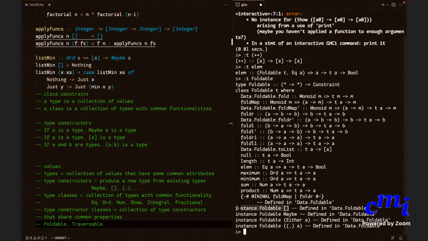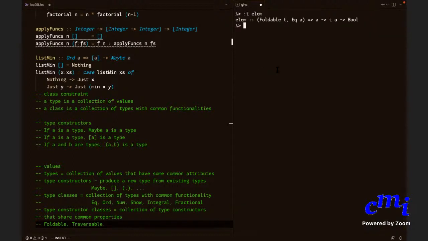See, you see this instance Foldable square bracket, which means that the type constructor that takes any type A and returns list of A belongs to the class Foldable. This is the most general type that you can give to length.